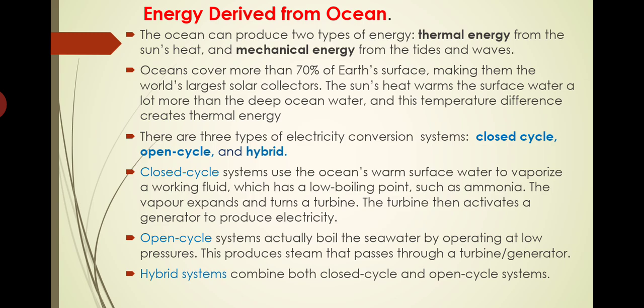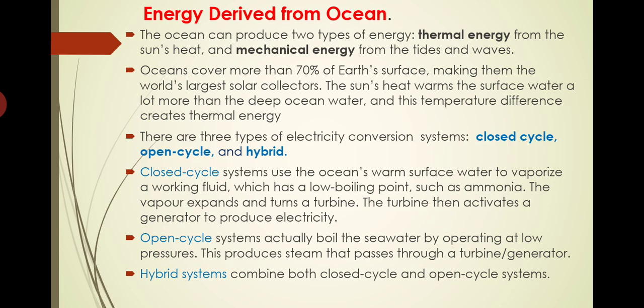One is thermal energy. We know that oceans cover more than 70% of the earth's surface. So actually it is the world's largest solar collector, we can say. Solar energy is largely collected by this water itself. The water absorbs the solar energy, and its temperature slightly increases in the upper layer of the ocean. If you go towards the depth, it won't have that much temperature. So some temperature difference exists between the upper surface water in the ocean and the lower water.